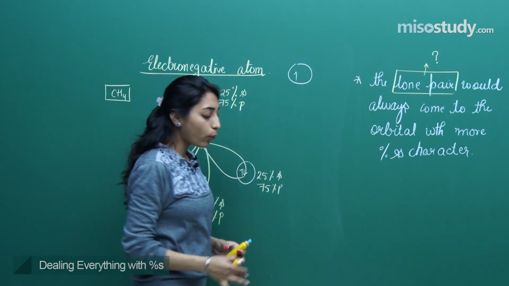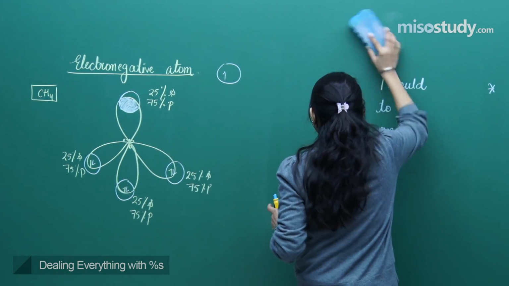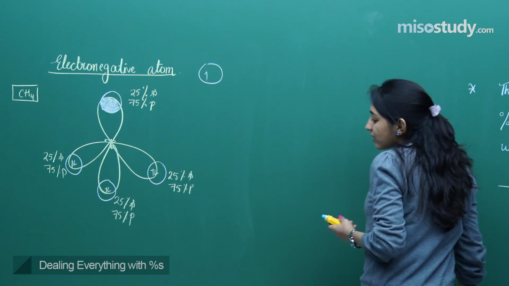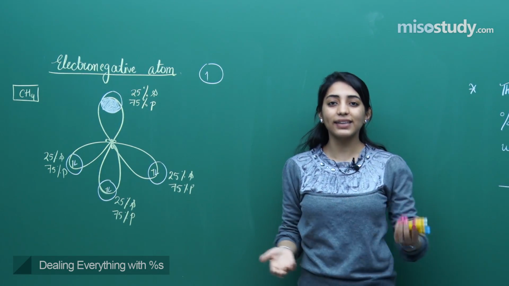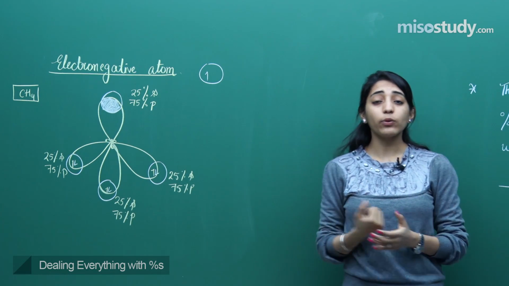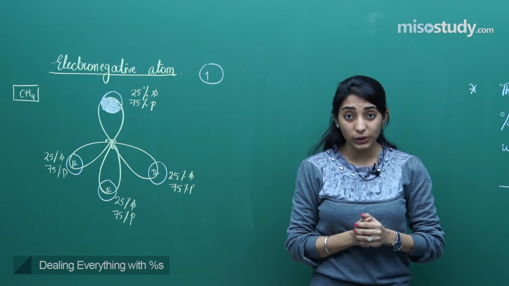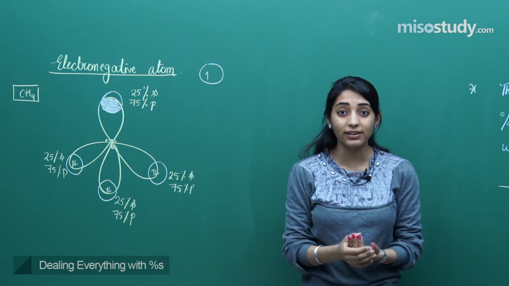Okay, so I'll tell you what kind of a bond will be formed between carbon and hydrogen. I think you people are smart enough to understand. Suppose a girl is getting married to a guy. The girl is earning quite well, the guy is earning quite well. I am telling you this because maybe after 6 years you will get married.